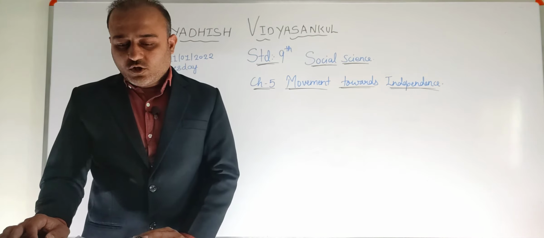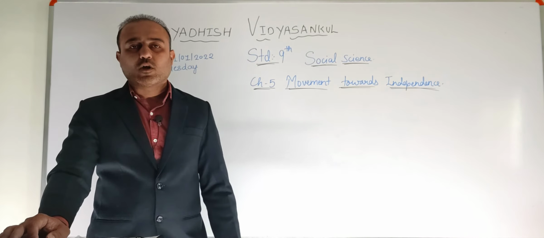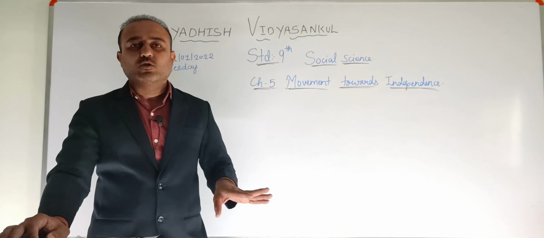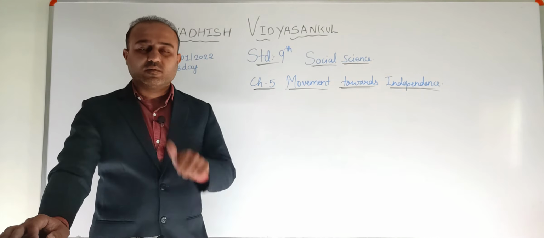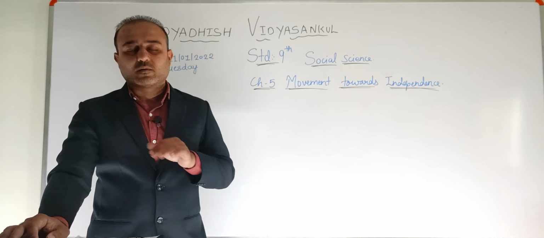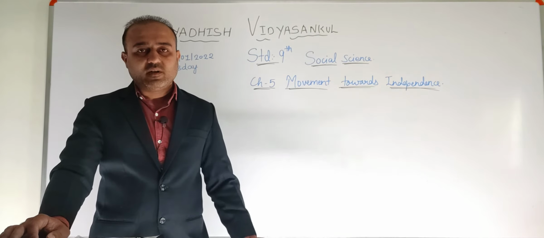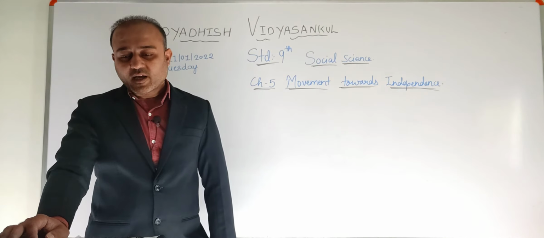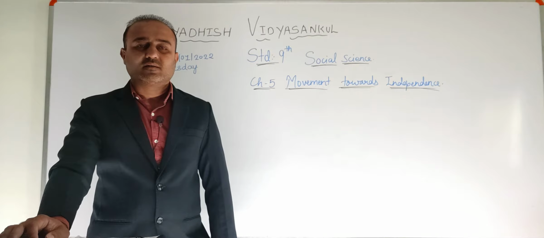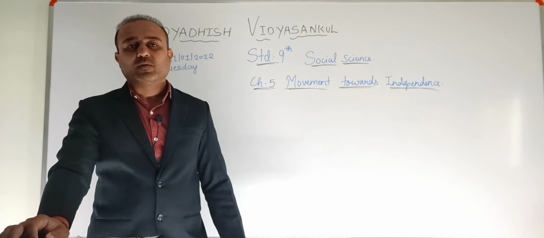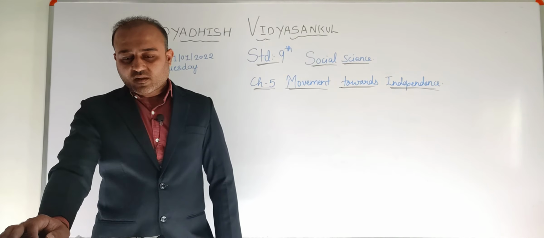During Dandi March, numerous constructive programs like boycott of foreign goods, foreign clothes. Boycott means to ban, totally not to use the foreign clothes. Then prohibition of liquor. Liquor means alcohol. That means to prohibit that thing. Removing untouchability, which was prevalent in India. Okay. Hindu-Muslim unity and oath to do social services, etc. were held. That means the people decided that we will all fight together against the Britishers, right.